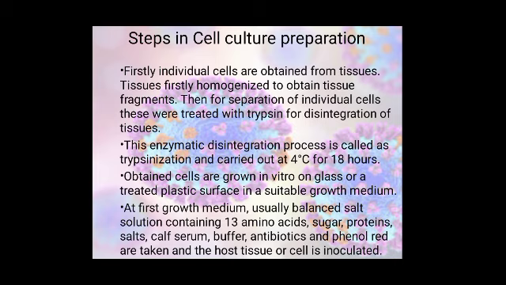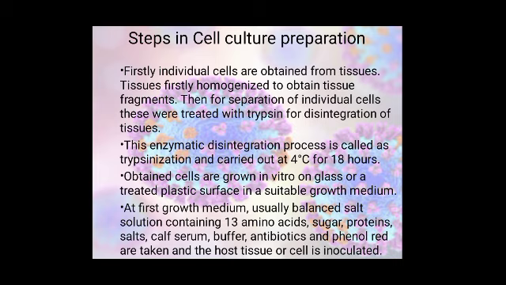Now this trypsinization method is carried out at 4 degrees centigrade for 18 hours. It means the tissue fragments are incubated along with the trypsin enzyme at 4 degrees centigrade for 18 hours, and due to the enzymatic disintegration we get individual cells. After getting the individual cells, these cells are grown in vitro, that is outside the body, on a glass or treated plastic surface in a suitable growth medium. Care should be taken that there is no contamination of these cell lines.